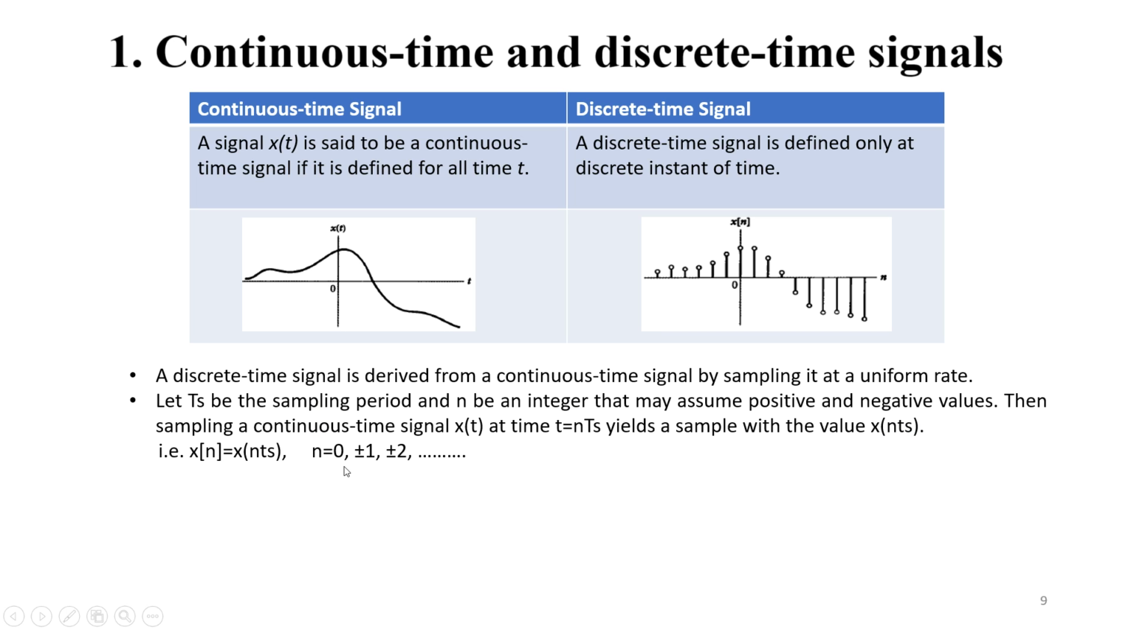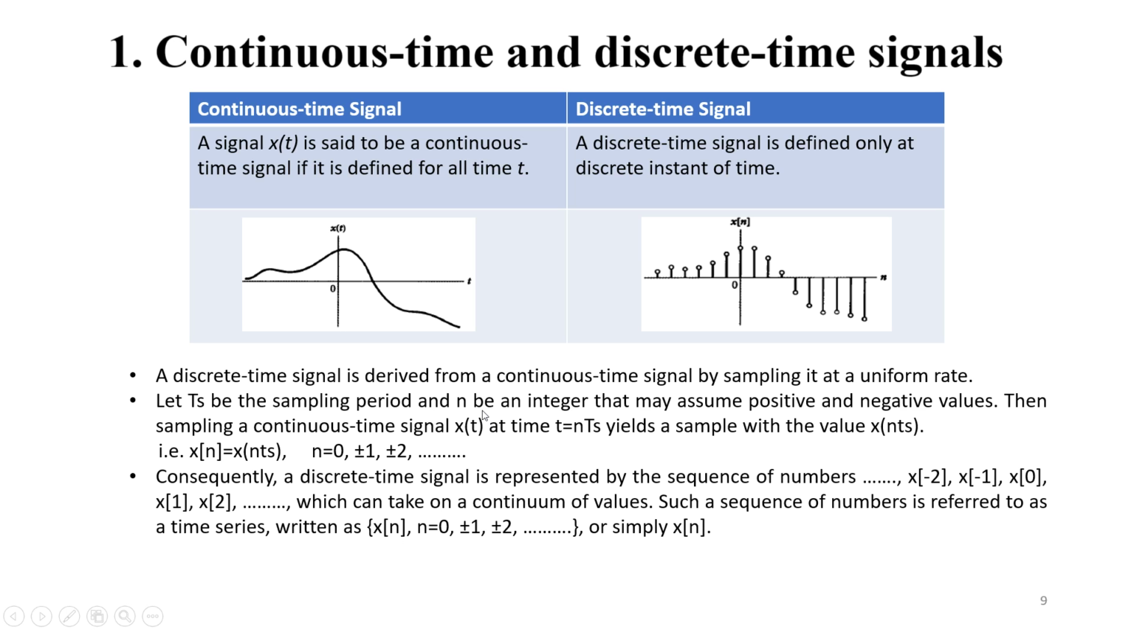Here n equals 0, plus minus 1, plus minus 2, and so on, on both sides of the t axis. As a result, when we consider those amplitude levels only, a discrete time signal is represented by a sequence of numbers. Let us consider up to plus minus 2. So that will become x of minus 2, x of minus 1, x of 0, x of 1, x of 2, and so on, which can take a continuum of values. So for x of minus 1 we have some value, x of 0 we have some value, x of 1, x of 2, like this we have some value. So it is a continuum of values.